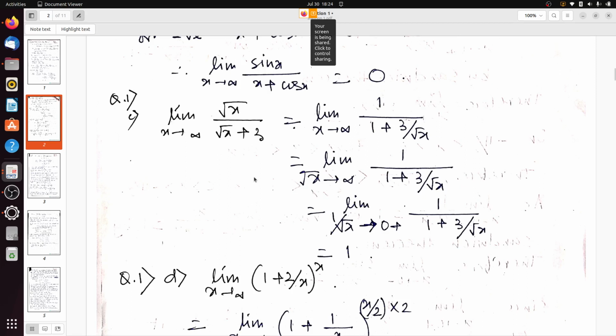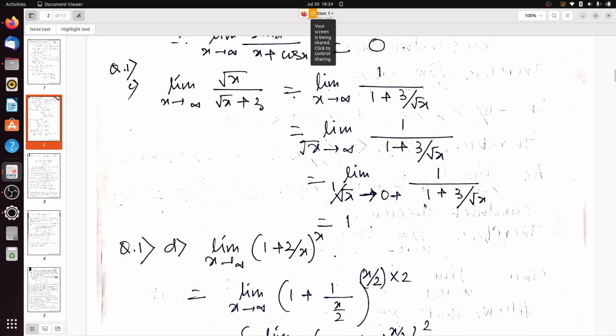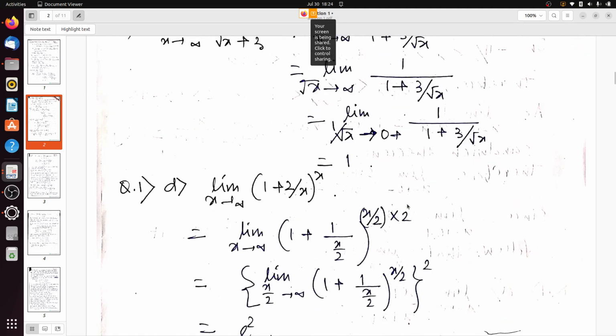As root x tends to infinity, 1 by root x tends to 0 plus. So we put 0 instead of 1 by root x. So it will be 1 plus 3 into 0, so it will be 1 by 1, which is only 1.